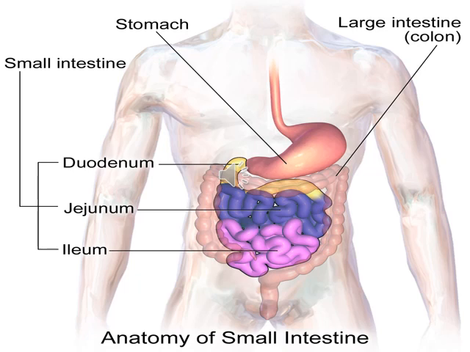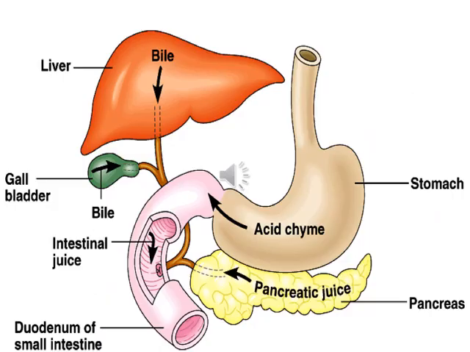Now the duodenum, as you can see, makes a C, so it's a C-shaped part of the intestine. After the duodenum, the jejunum is connected, and after the jejunum, the ileum is connected. As you can see on your screen, a little closer view will help you to understand.